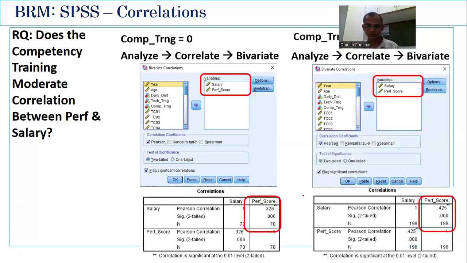So again, here we can see that both the correlations are significant. The value here is 0.326, here is 0.425. The difference is not that much bigger as it was in the technical training comparison. But still, we can see that there is some moderating effect on the correlation between performance and salary for the employees who have taken a competency training and who have not taken a competency training.